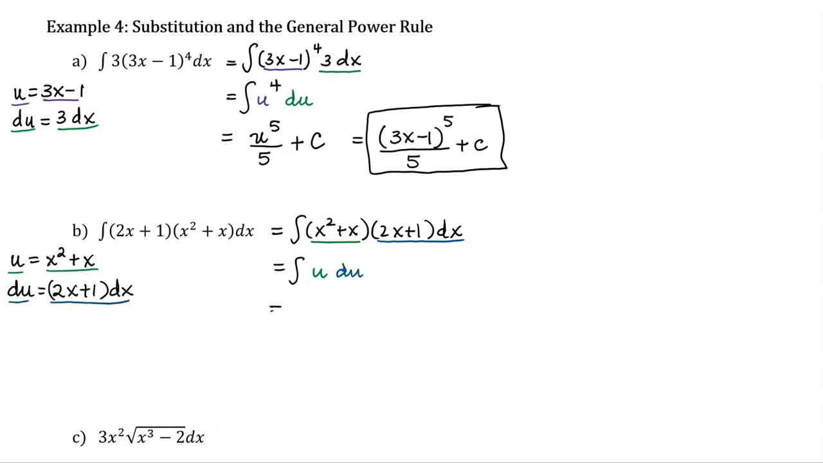We know how to integrate u du. It is u squared over 2 plus c. And then finally, we will go back in and substitute in what we have for u.